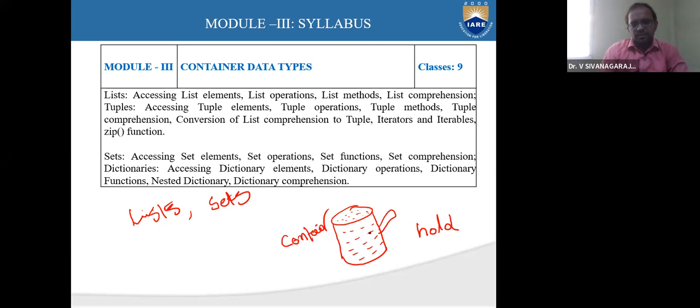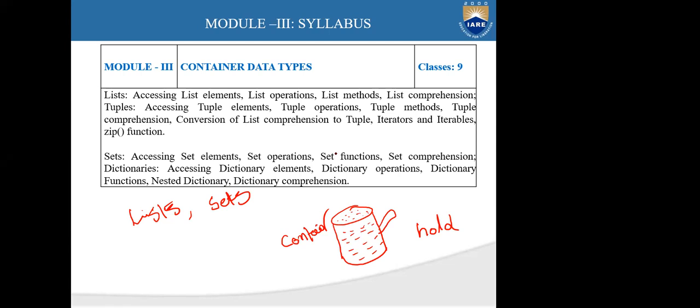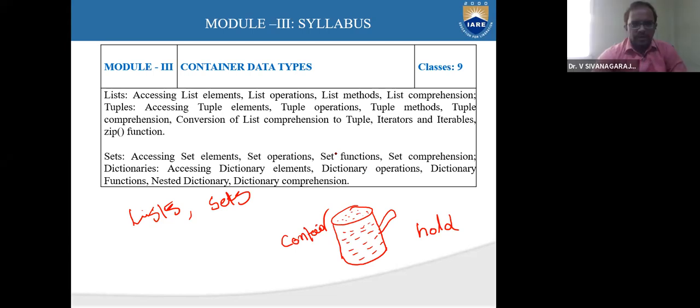It holds some liquid, and whether it is permanently stored in it or temporarily stored in it? Temporarily stored. So why are these a special category? Some name we are going to assign here, that is called container data types.